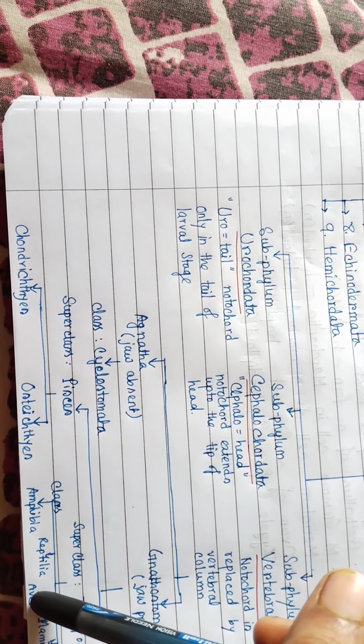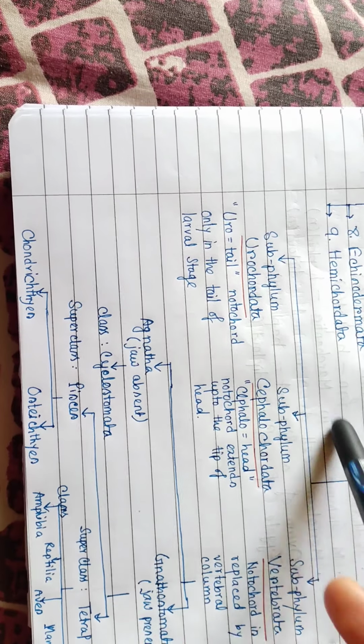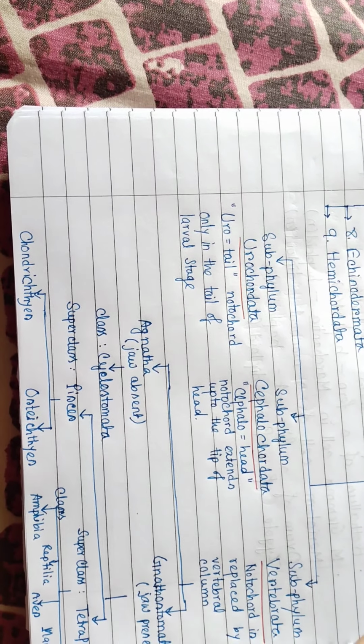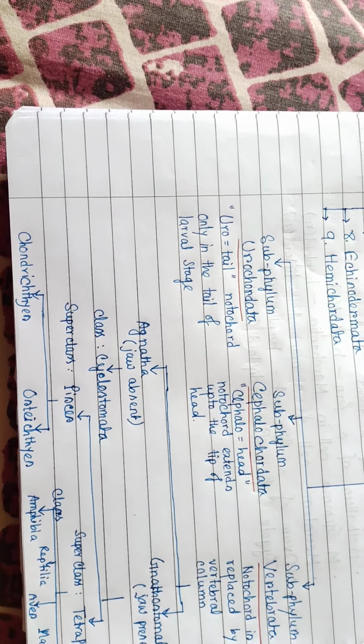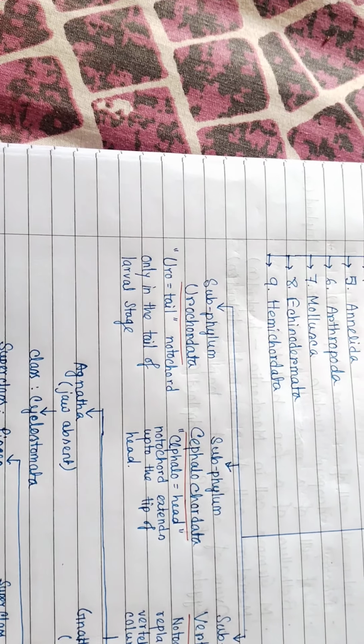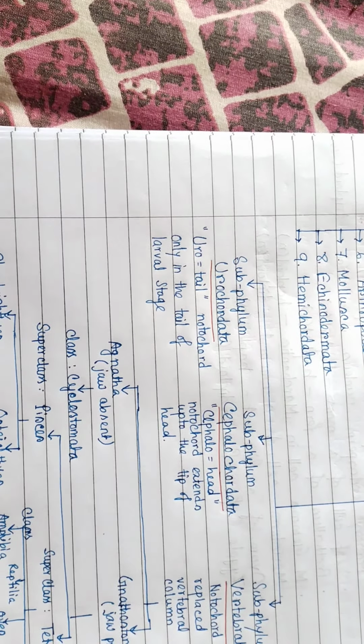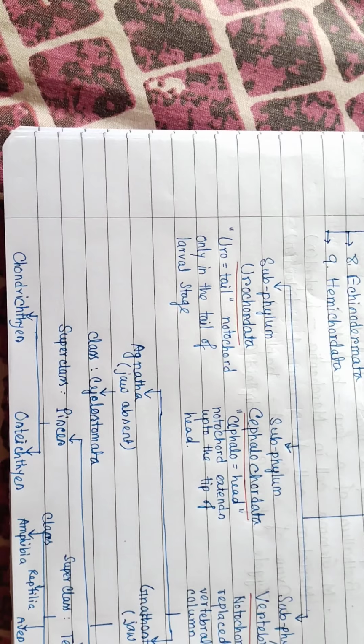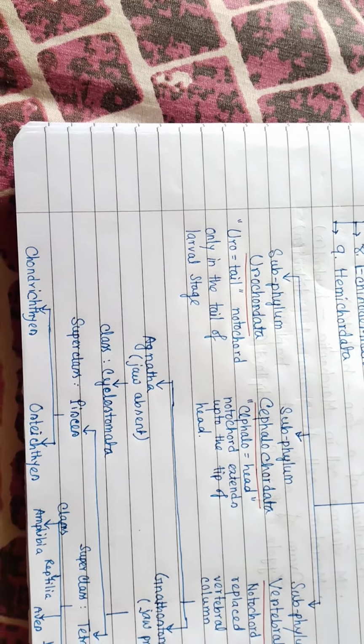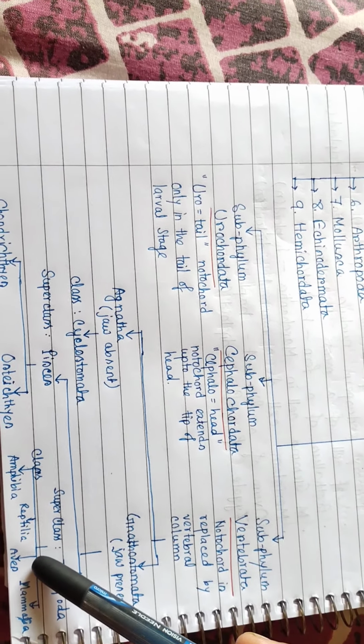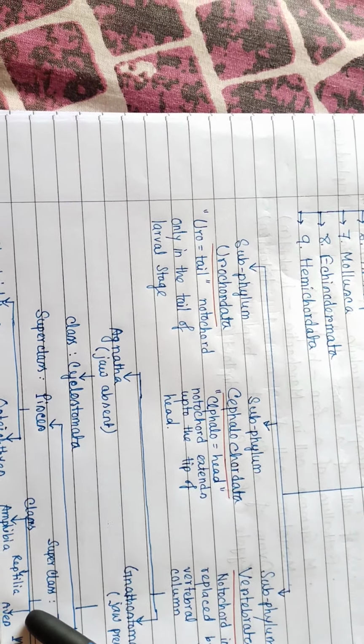Now the next is Aves. Aves means the body is covered with feathers, and the forelimb is modified into wings that help these animals fly in the sky. Common example, Columba livia. The next is Mammalia.